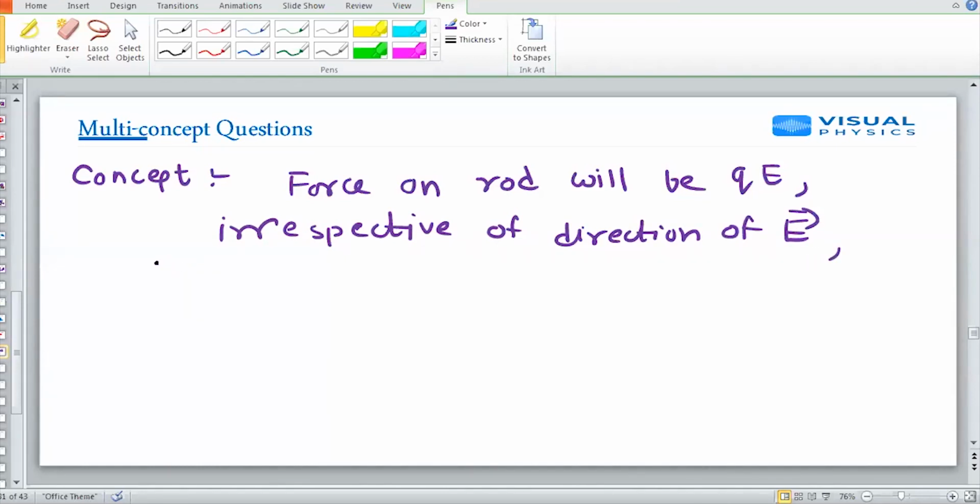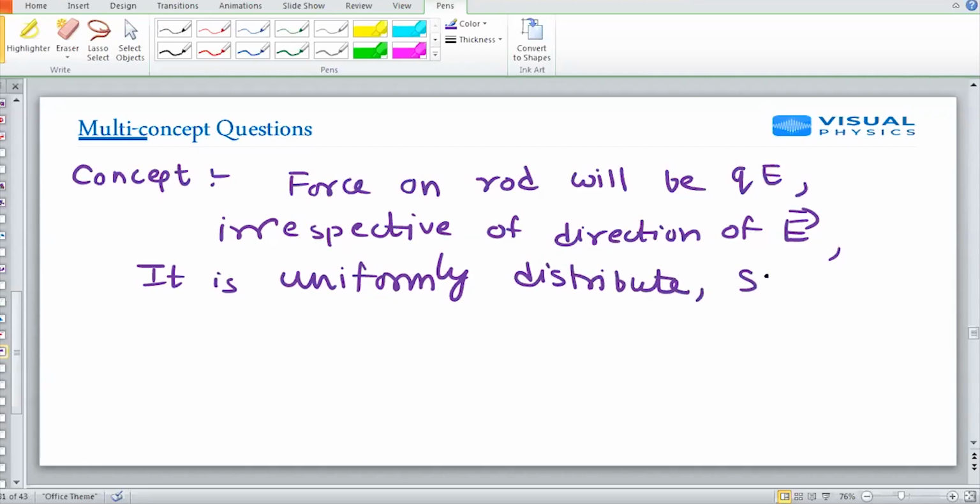And it is uniformly distributed because mass is uniform and charge is also uniform. So my torque tau will always be 0.